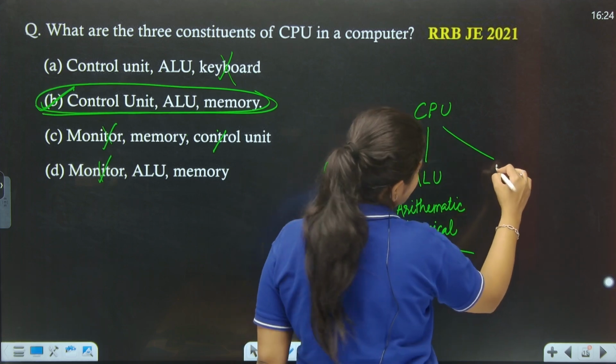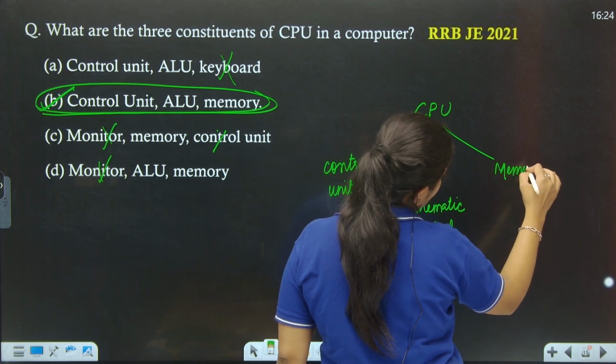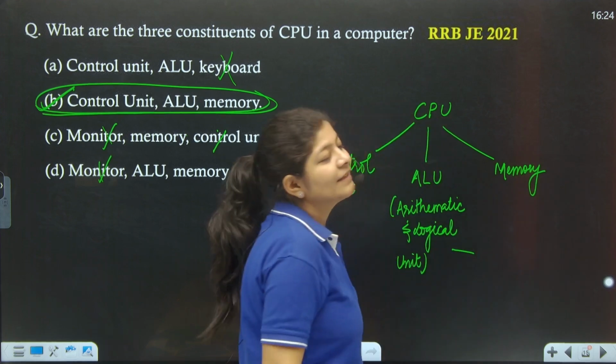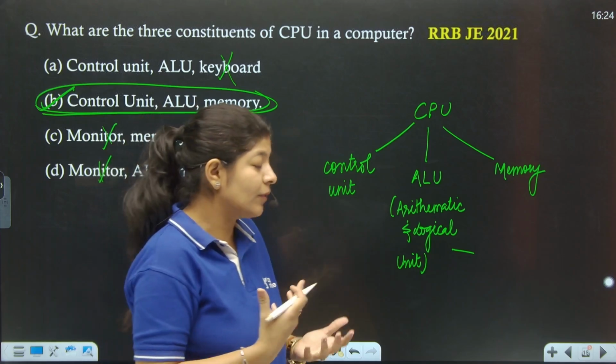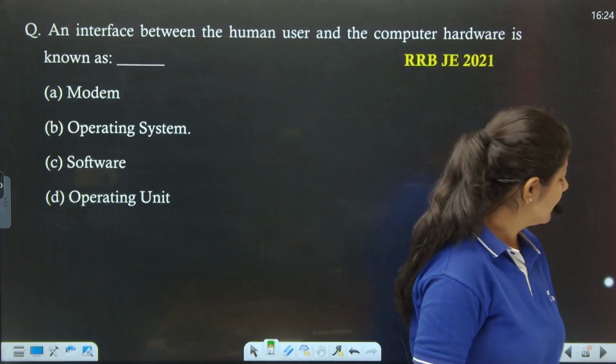And the third one is the memory, right? We know that these are the three basics of the CPU, and we can go further into it if we want to study the CPU, right?